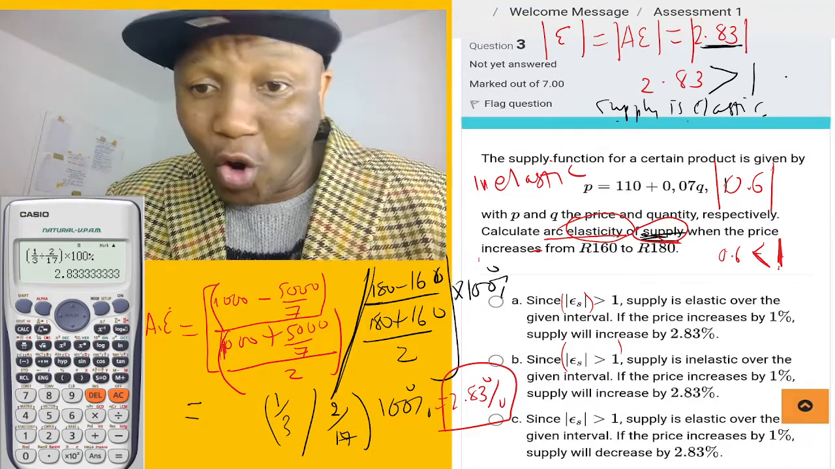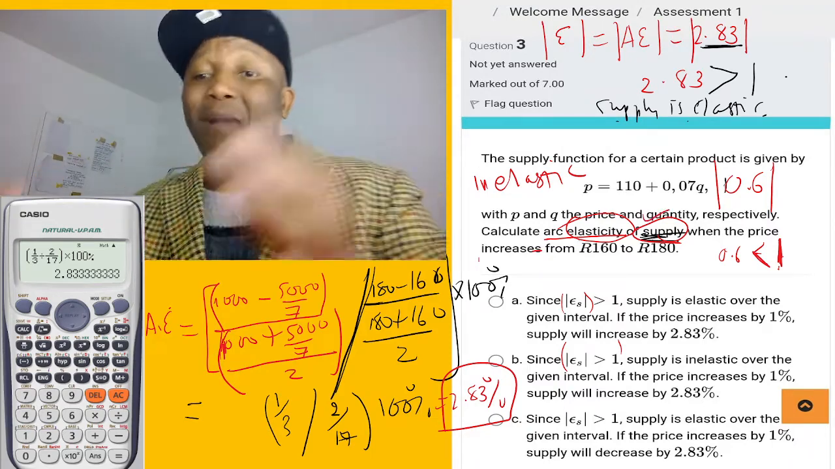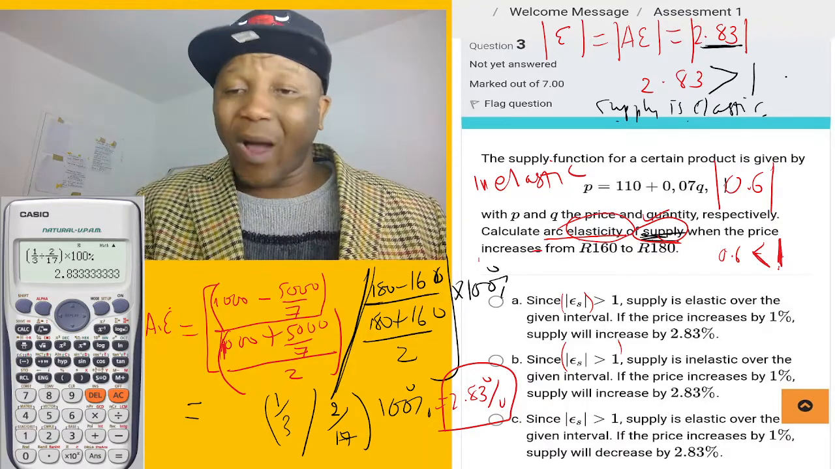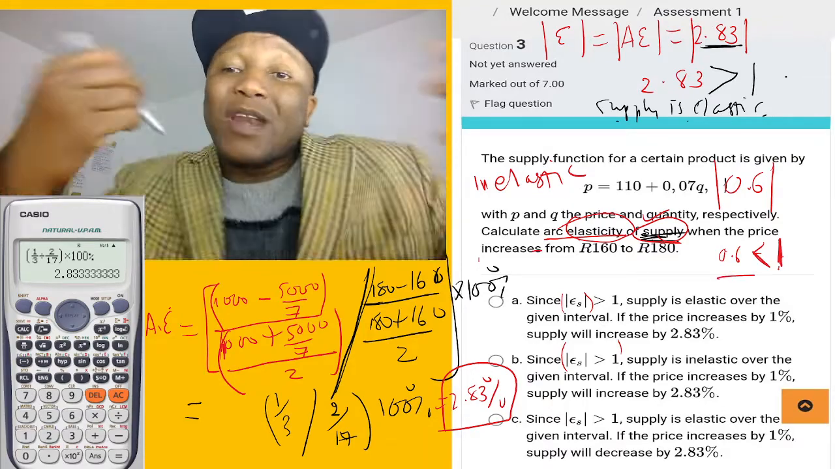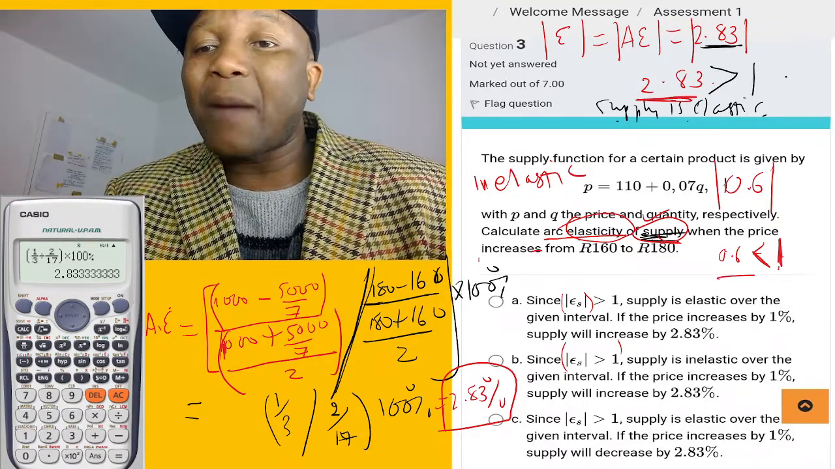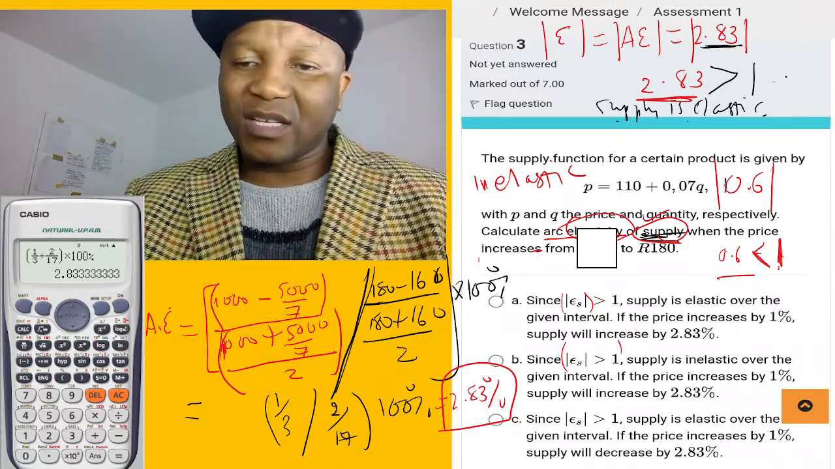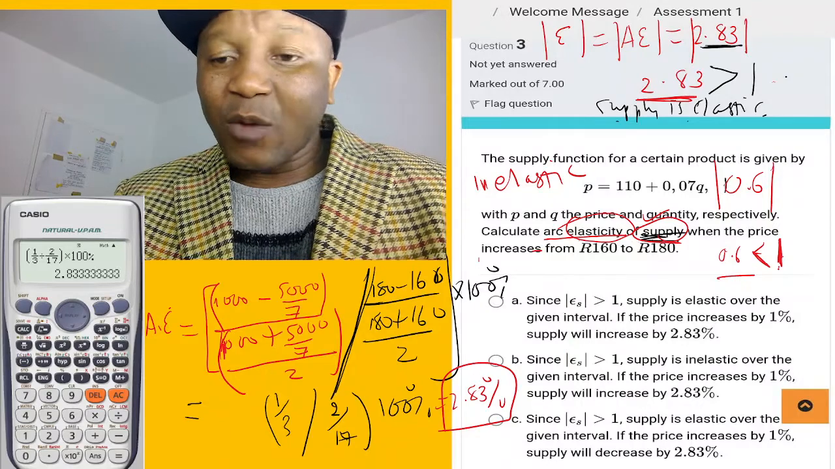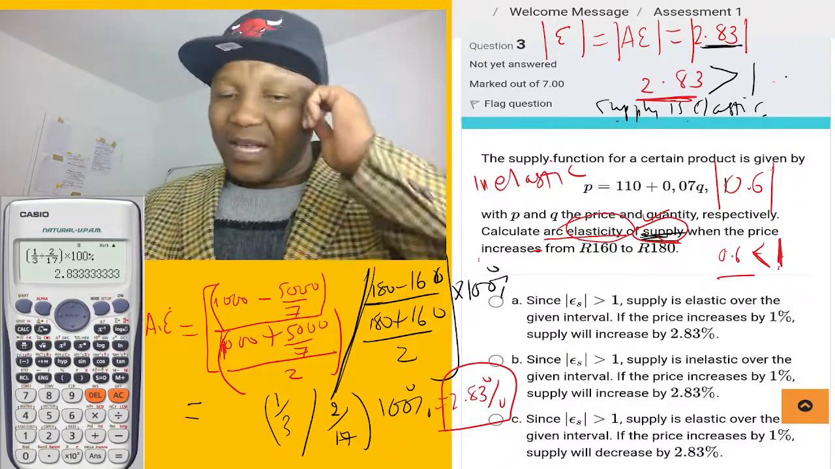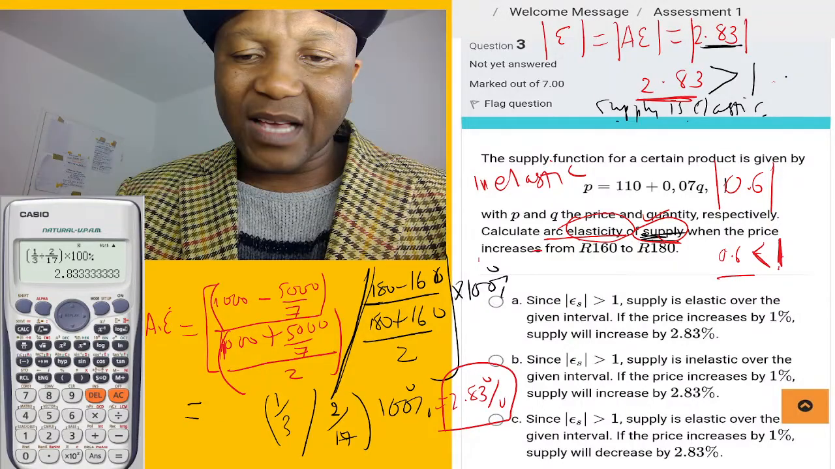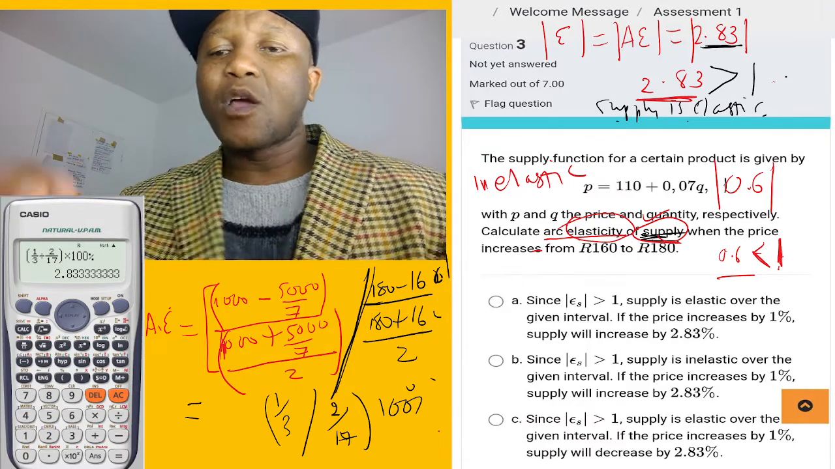If it was demand, and they say calculate the elasticity of demand, you say demand is inelastic. Why? Because it's less than 1. But in our case, this number is bigger than 1. That's why we say it is greater than 1, then we know it is elastic. Now, let's come to the options here, C. So our answer is 2.83, which is the right answer.